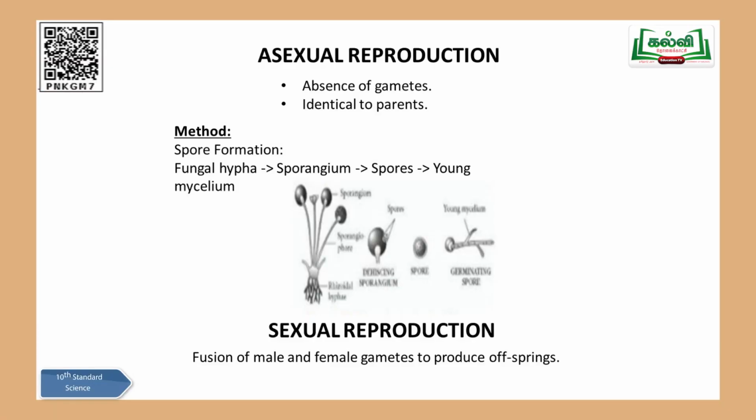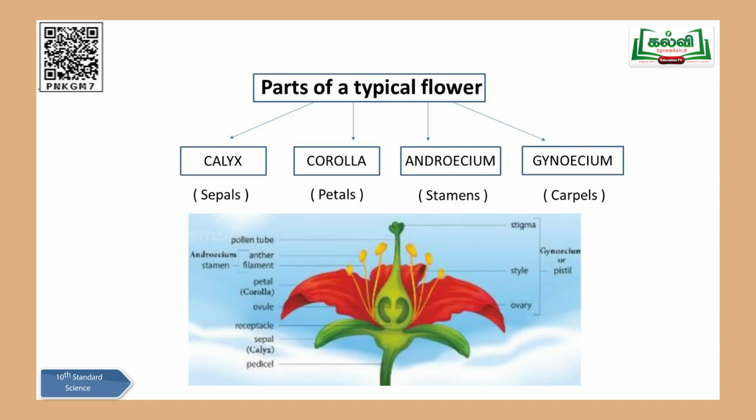Moving on to the last type of reproduction, children, sexual reproduction. As I mentioned earlier, sexual reproduction is nothing but the involvement of sexes, both male and female. Sex organs are present, and here you can come across, in plants, especially male flowers and female flowers. So flowers play a very important role in sexual reproduction. So here we have a very interesting topic on different parts of a typical flower.